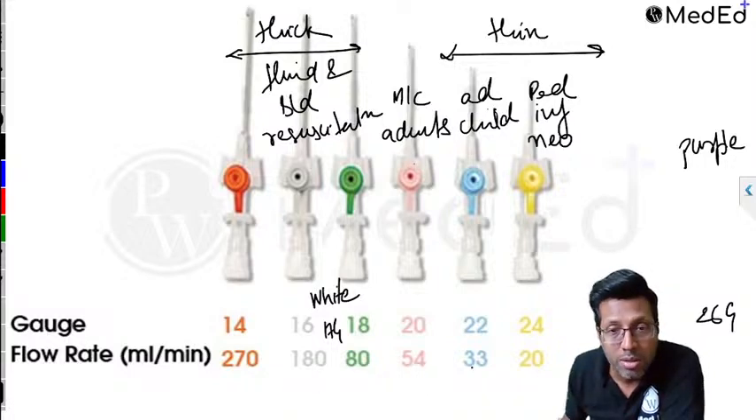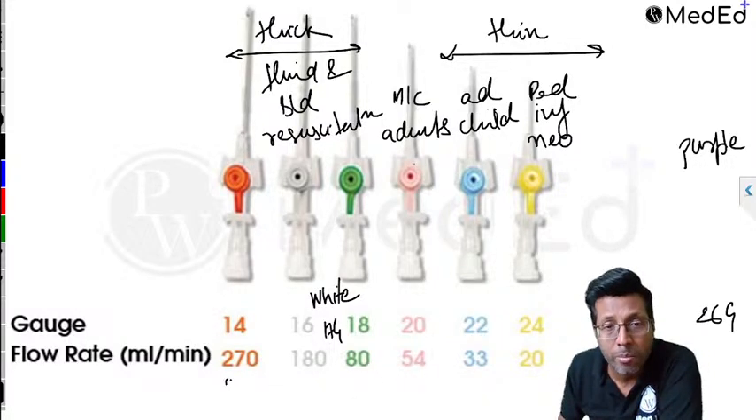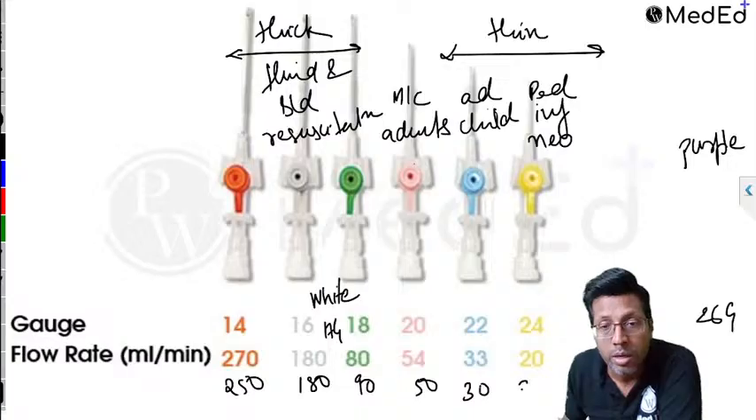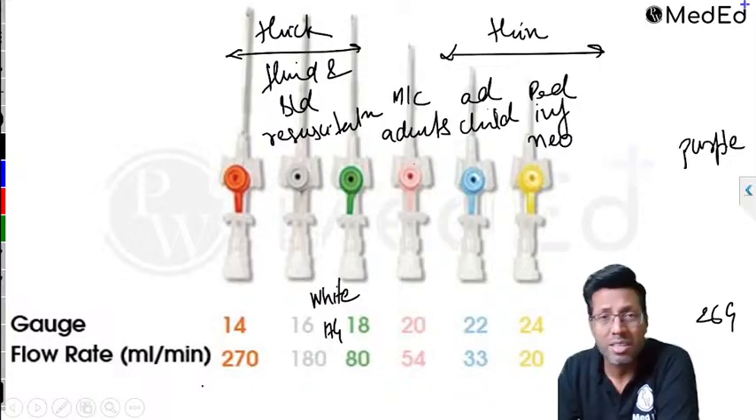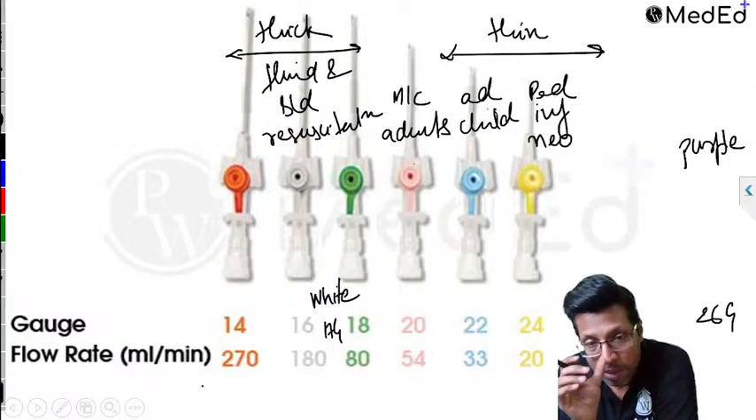You can't remember that this is 93 and this is 270. So just find the closest number. You can remember close to 250, close to 180, close to 90, close to 50, close to 30, and close to 20. That's how you can remember the flow rates. That is the easiest way. Otherwise, you can't remember the flow rates for all of them. Just try to find the easiest numbers.